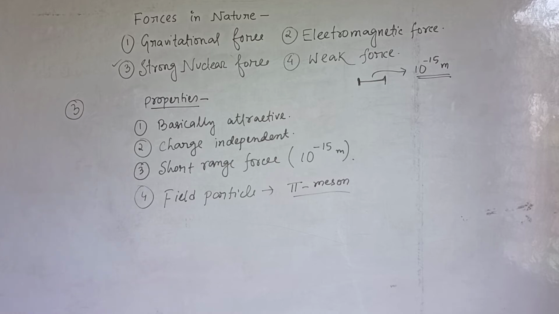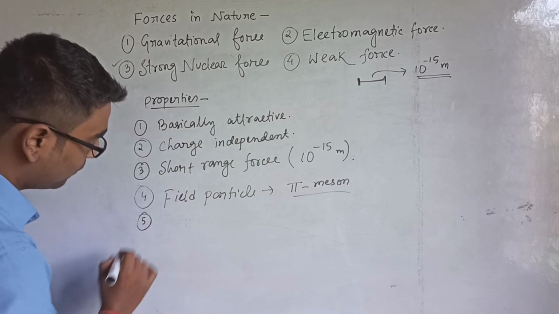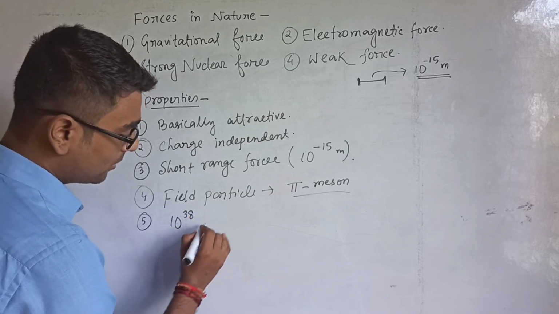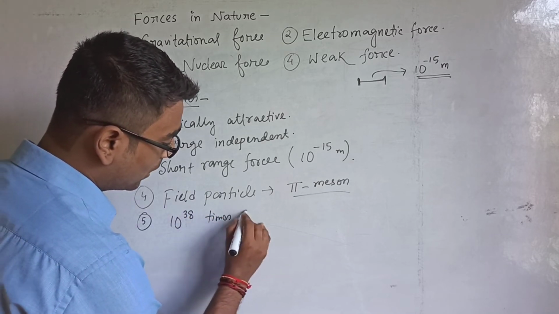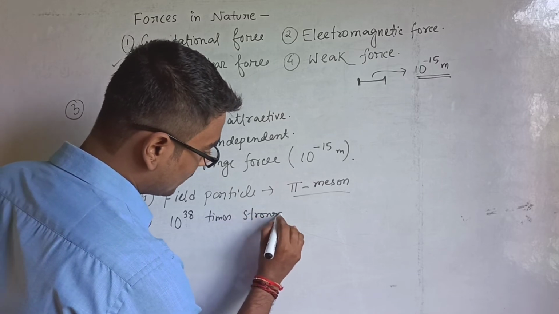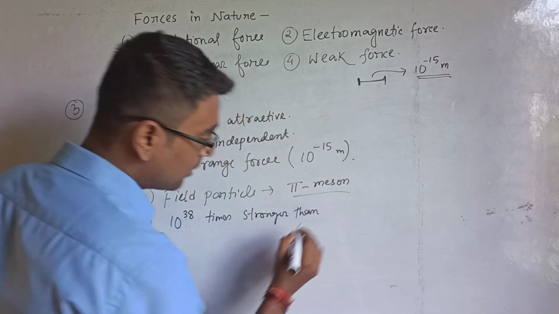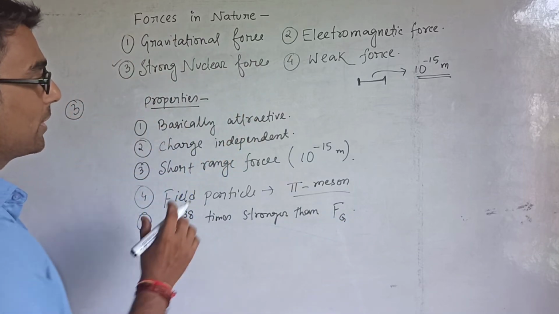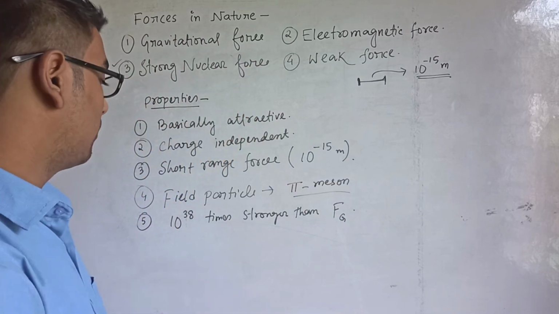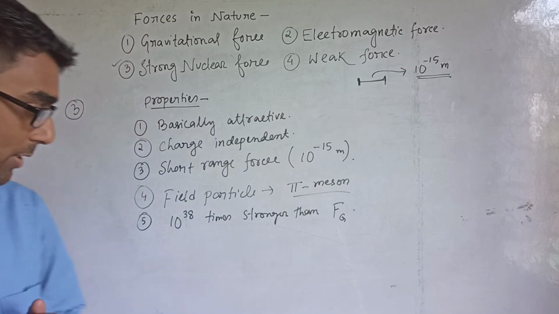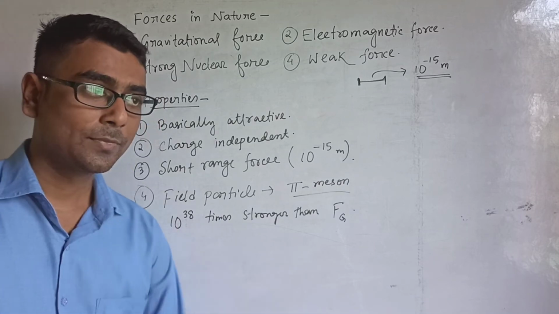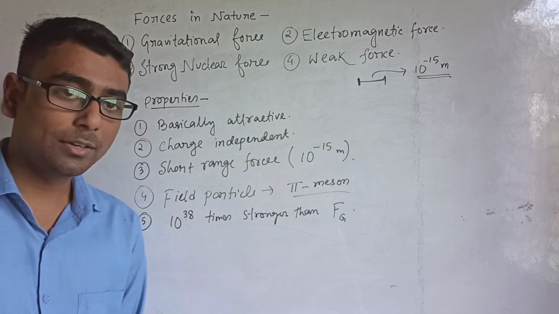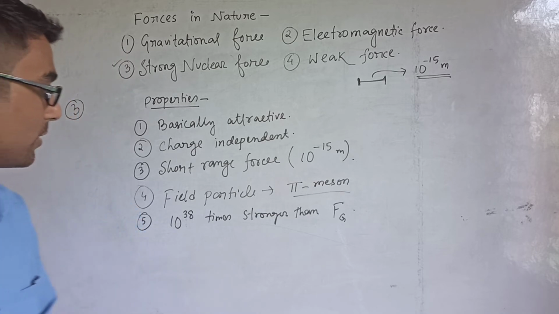And this force is around 10 to the power 38 times stronger than gravitational force, and it is also known as the strongest force known to us. It is the strongest force in nature. So I think the properties are quite clear to you, students.